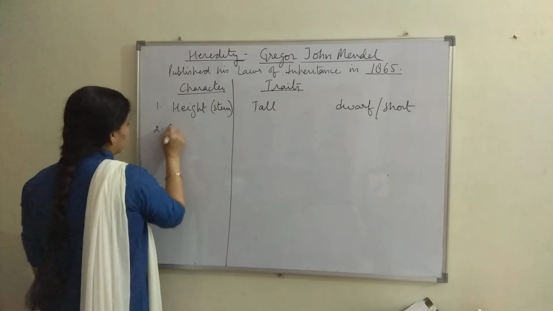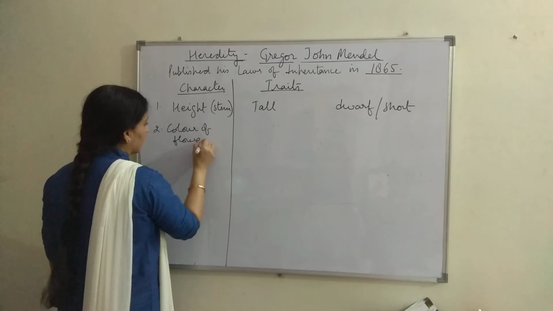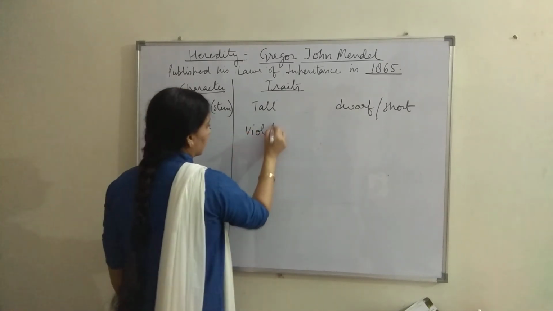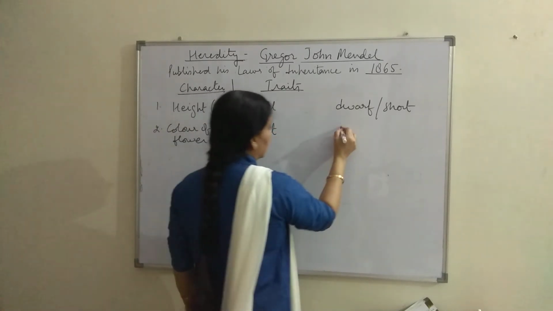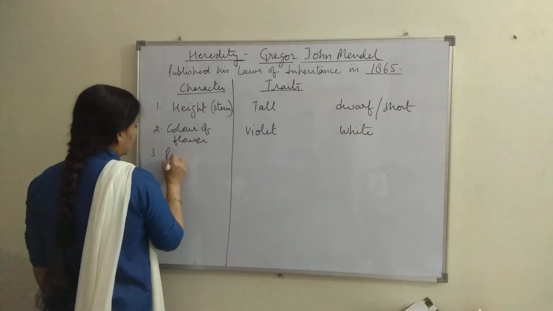Second case, color of flower. He took the color of the flower, that is violet or that is white. Third case, position of flower.